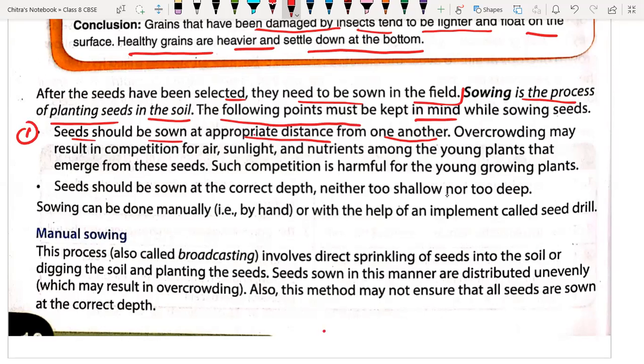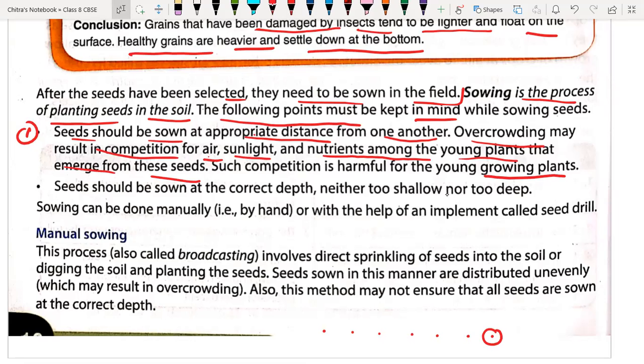So distance between seeds must be there so that when the plant grows from there, it will have area to grow properly. That means they have proper distance between them. Overcrowding may result in competition for air, sunlight, and nutrients among the young plants that emerge from the seed. There will be more competition. Such competition is harmful for the young plant to grow properly. That's why there must be distance between the seeds or plants.